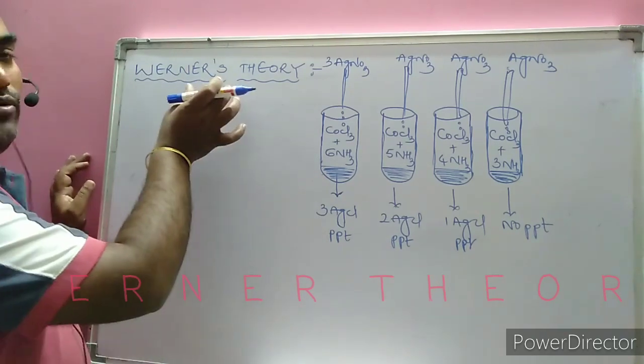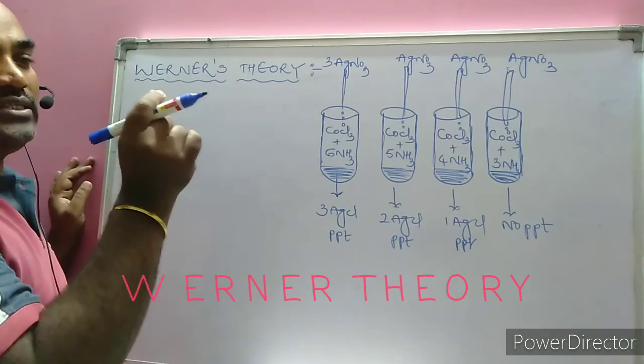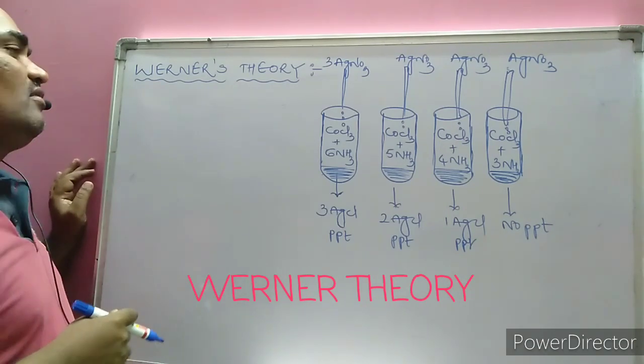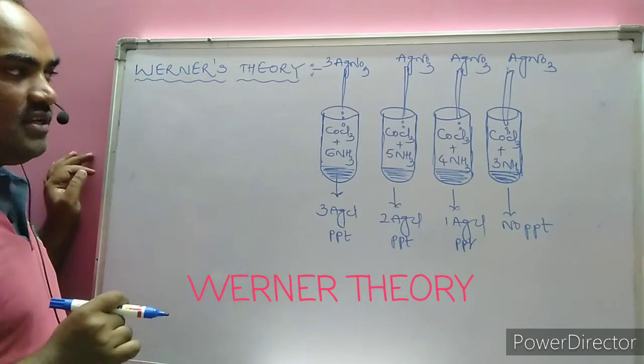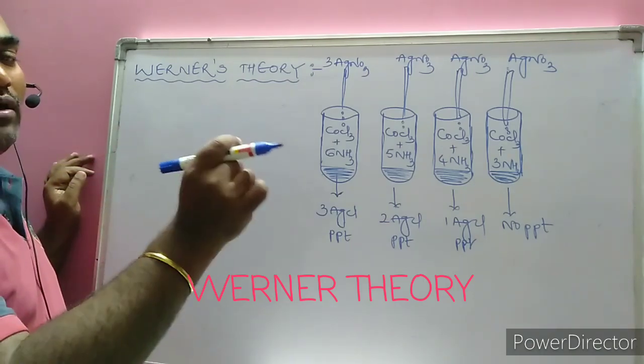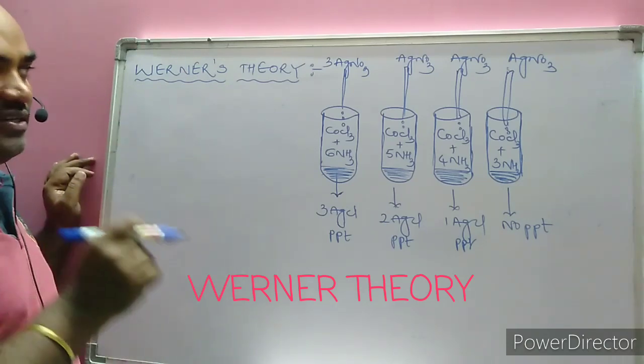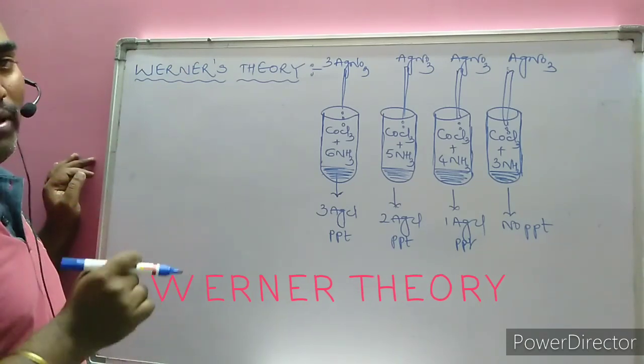Now the discussion is about Werner's theory. It is a part of coordination chemistry that plays a very important role in securing rank. Alfred Werner is the scientist who first discovered what type of bond is present between the central metal atom and the ligand. For his discovery, he was awarded the Nobel Prize also.